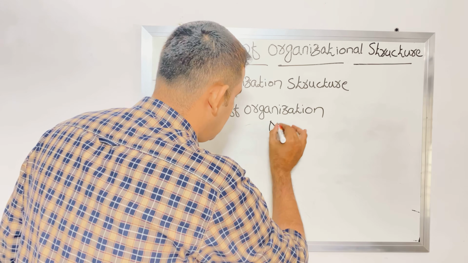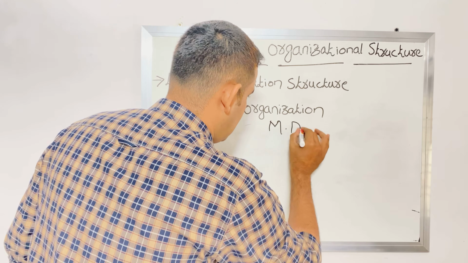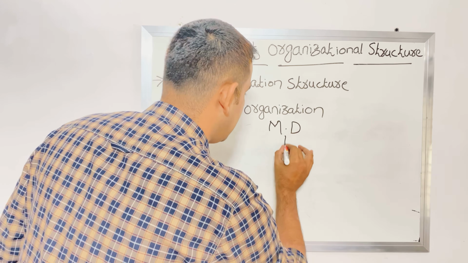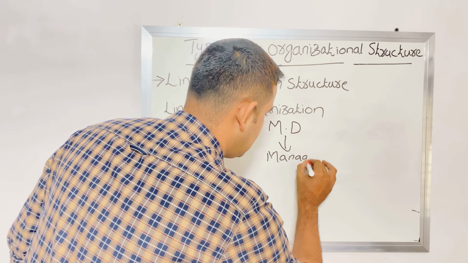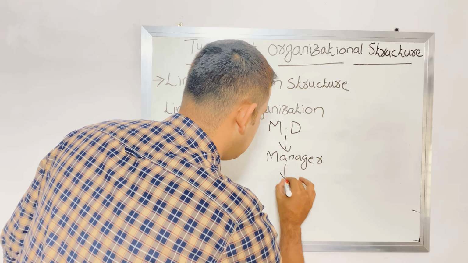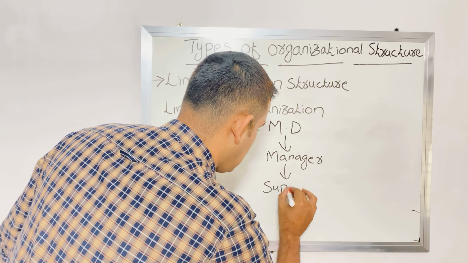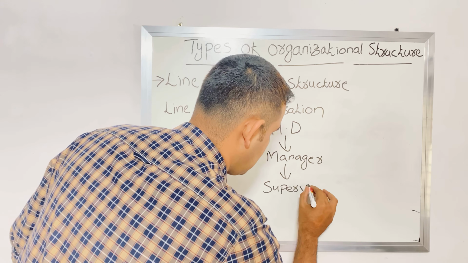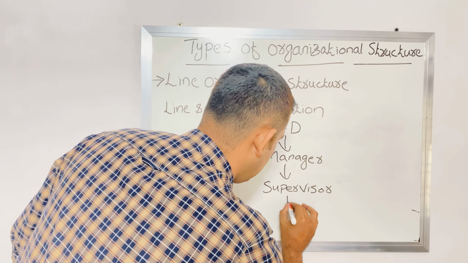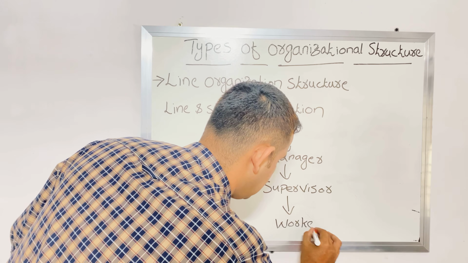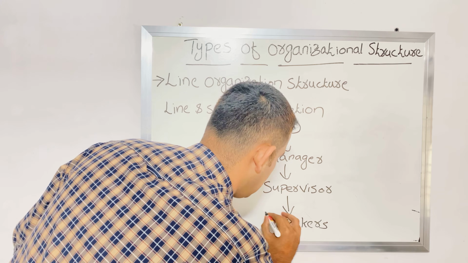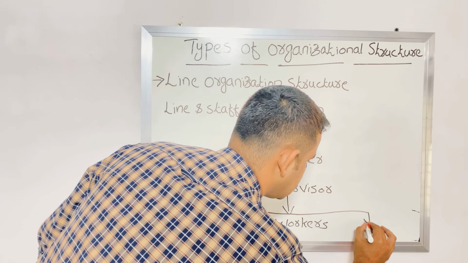Suppose this is a line organization: managing director, then manager, then supervisor, then workers.